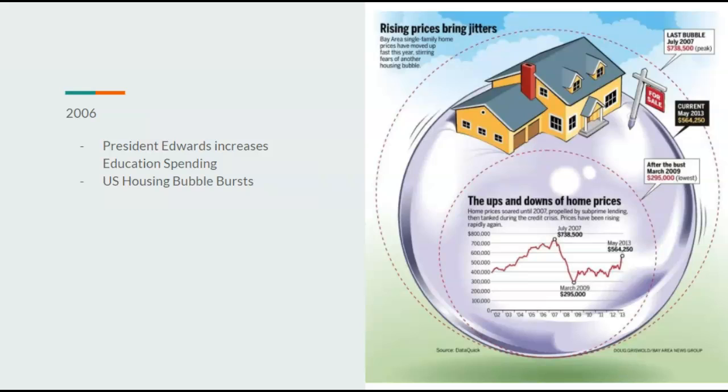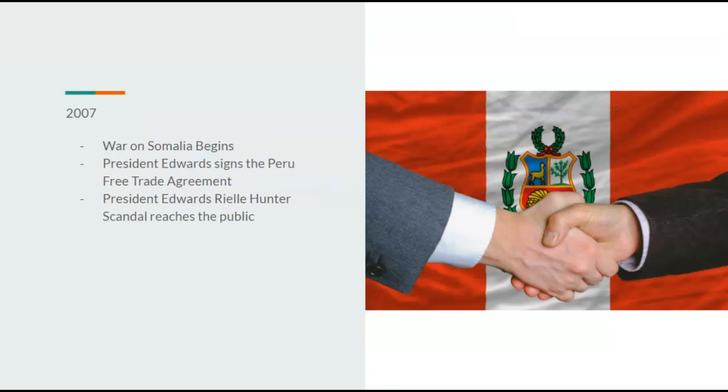In 2006, President Edwards would increase education spending, and the U.S. housing bubble burst, so this recession would just get worse. In 2007, the war on Somalia would begin between the U.S. and Somalia, and President Edwards would sign the Peru Free Trade Agreement.